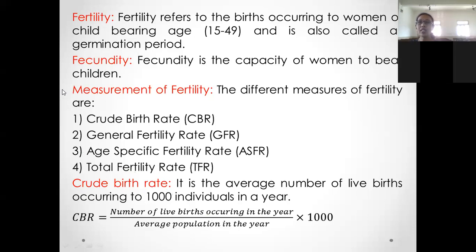fertility. Fertility refers to birth. It is the birth of babies or births given by a woman of childbearing age, between 15 and 49.